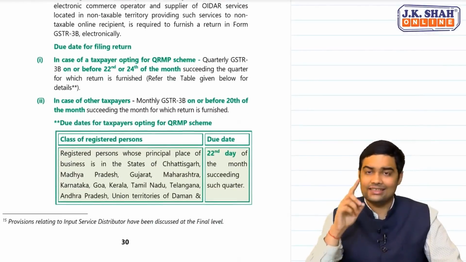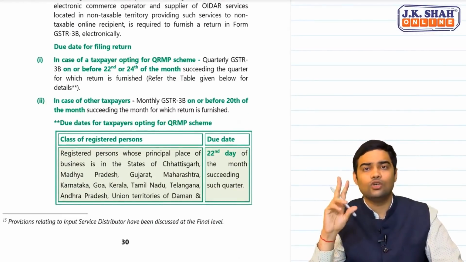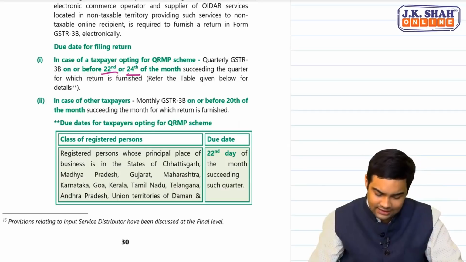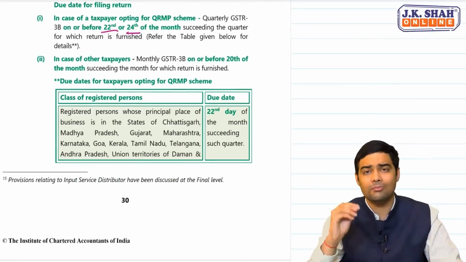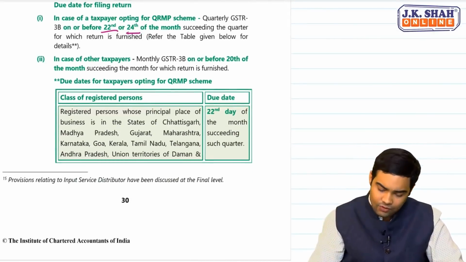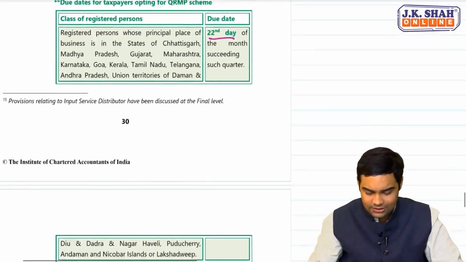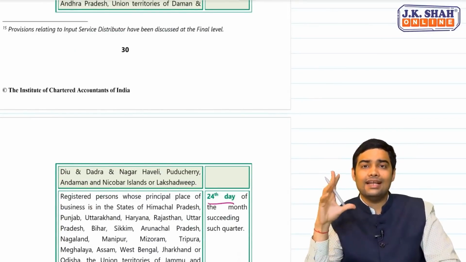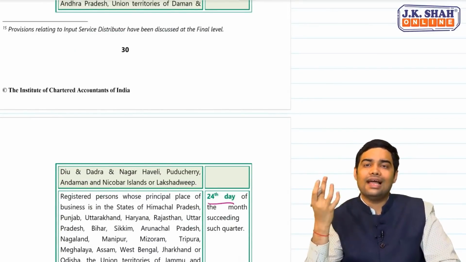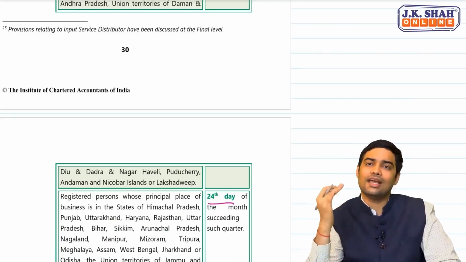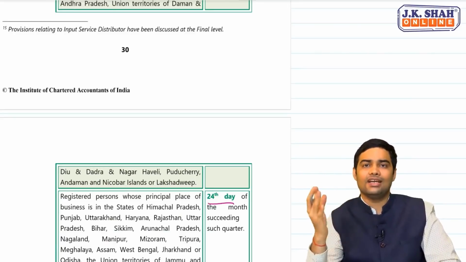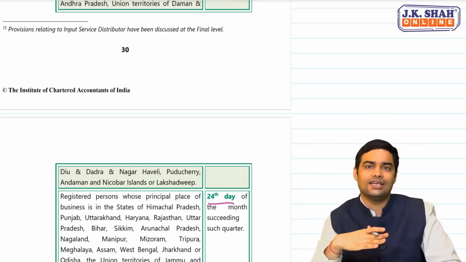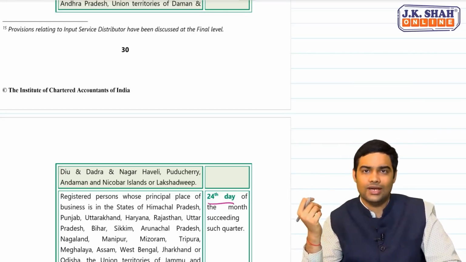Now GSTR 3B: there are two dates in QRMP, 22nd and 24th. Here the states are given. You are not required to remember all these states. But for some states 22nd, for some states 24th. Why, sir? Simple reason: so that the traffic and the load on the GST portal can be split and reduced. Not everyone rushes on the due date. So due date for some states is 22nd, for some states 24th.